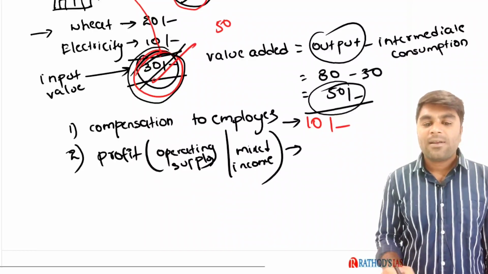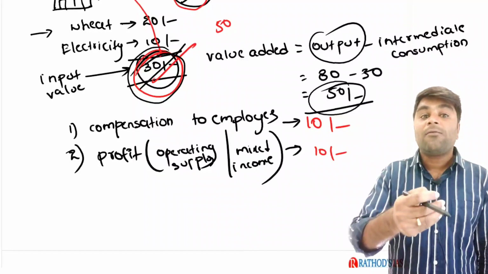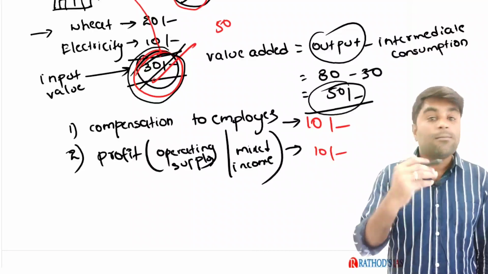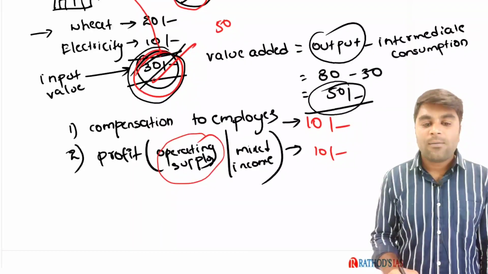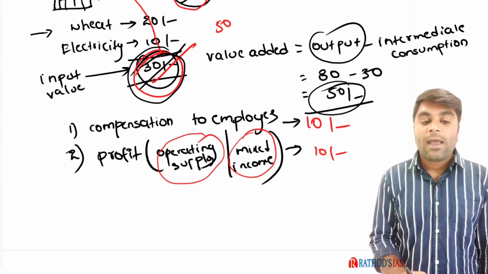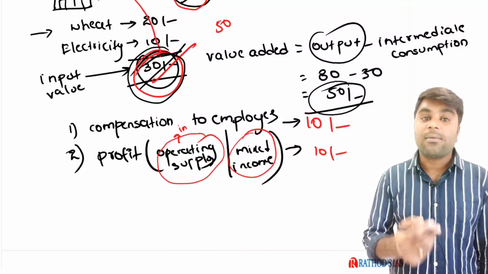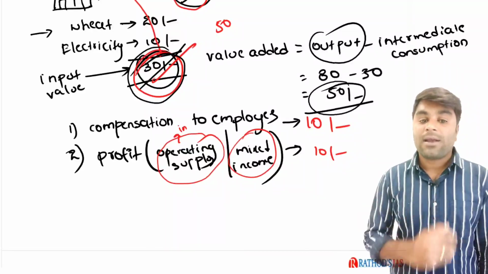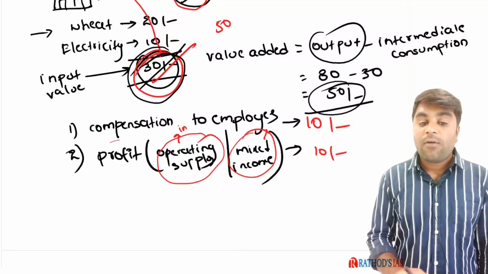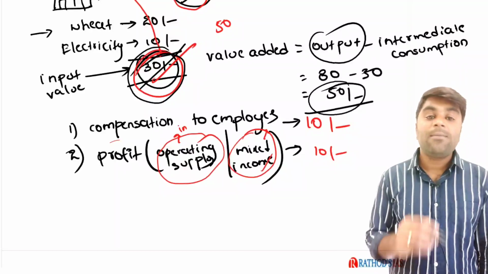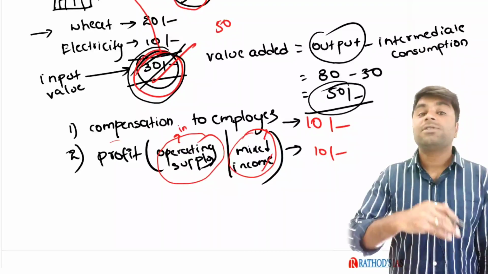What is this operating surplus and mixed income? To put it in layman language, it is nothing but the profit that a manufacturer wants for manufacturing his bread. Right? We use these two important terms, operating surplus and mixed income. In case of an incorporated company, which is registered, meaning a registered company which has formal transactions, we use the term operating surplus instead of profit. We use the term mixed income for the same definition, but for unincorporated companies, those companies which are not registered,